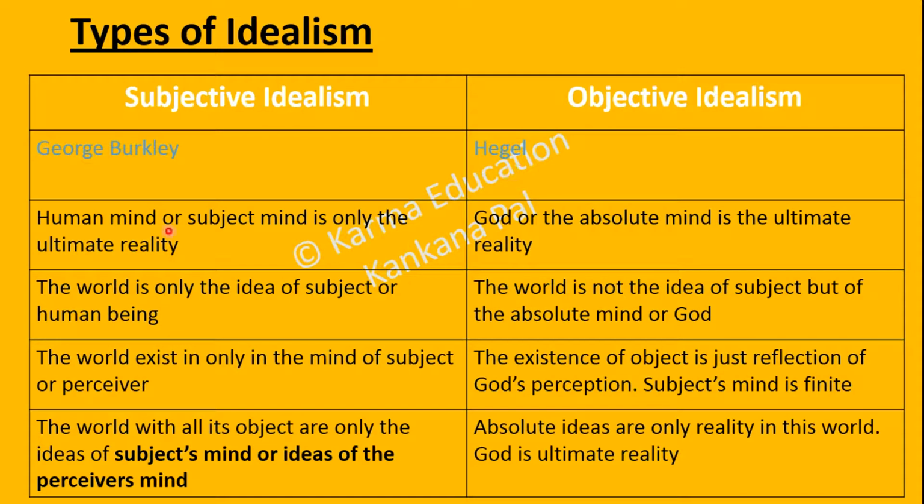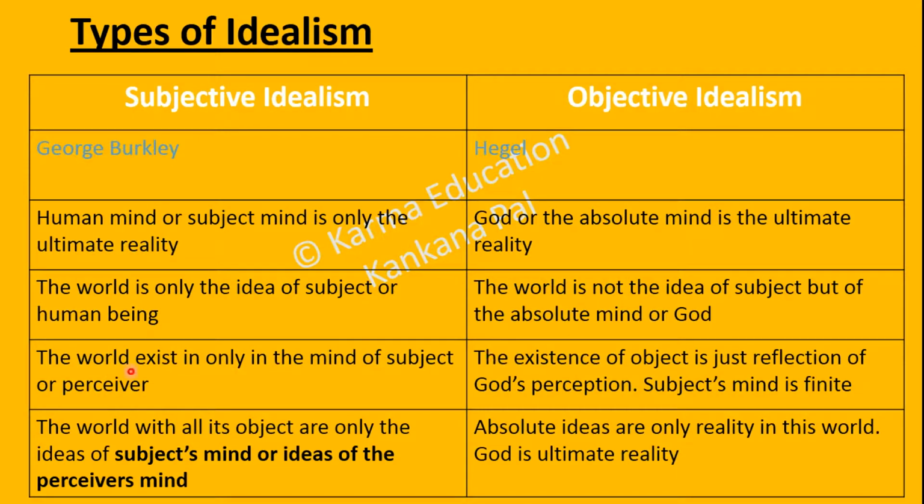Subjective idealism says the human mind or subject mind is the only ultimate reality, whereas objective idealism claims God or the absolute mind is the ultimate reality. According to subjective idealism, the world is only the idea of the subject or human being, whereas objective idealism says the world is not the idea of the subject or human being but of the absolute mind or God.